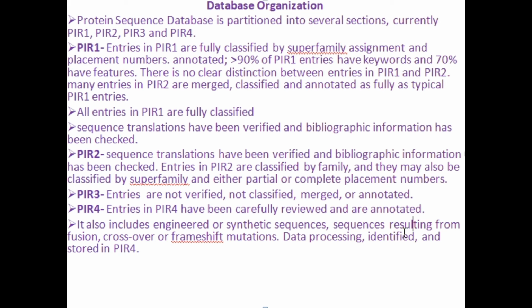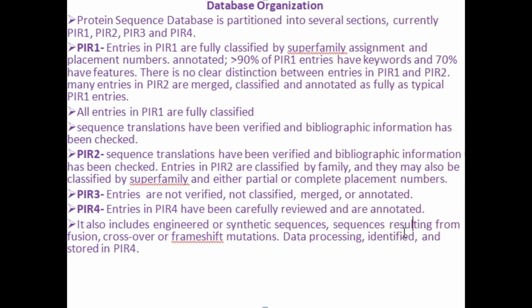Another thing, in PIR 3, the entries, that is the data, are not verified, not classified, not merged and not annotated. Simply we can say PIR 3 consists of unverified raw data. Next, PIR 4.